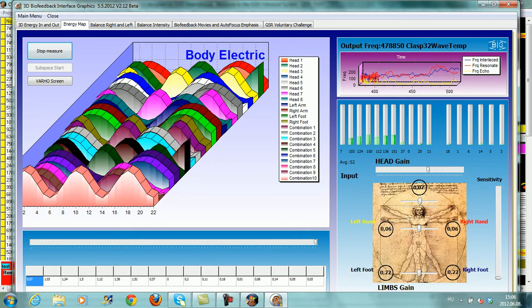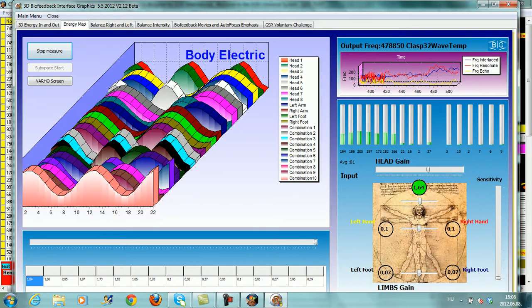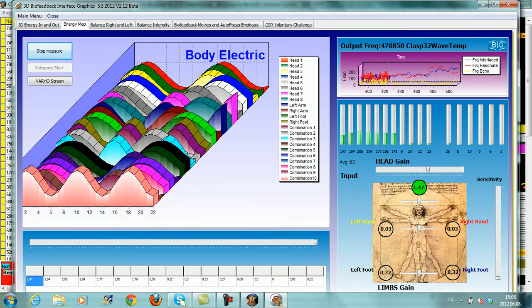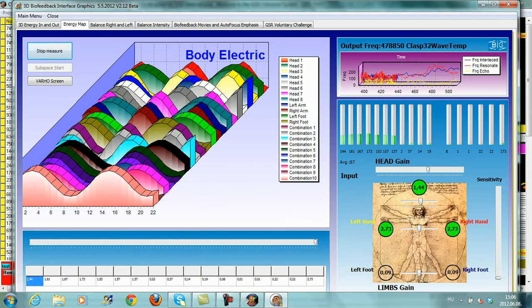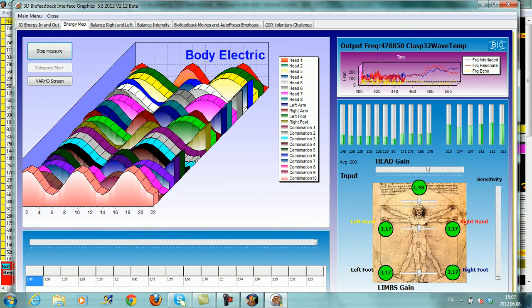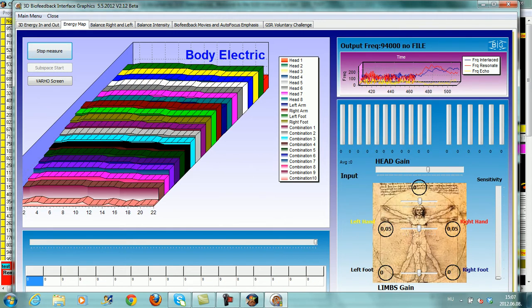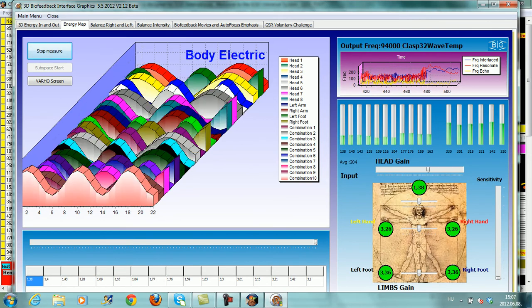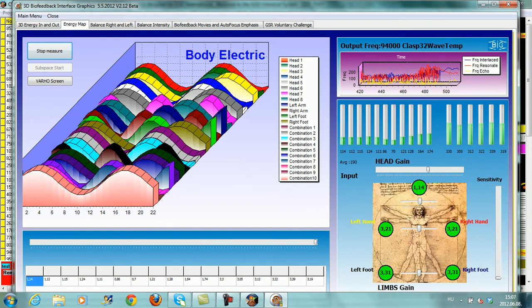I have put the head harness back on. And the limb harnesses are on. Now there was a stop. And here we go, the measure is going on again. We can see the output.